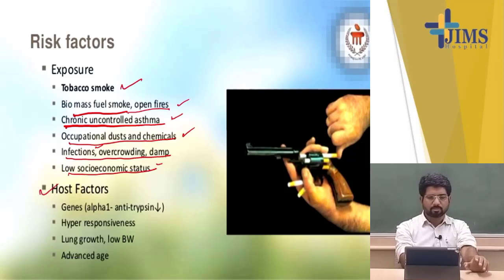Now come to the host factors. Host factors are very important. There is alpha-1 antitrypsin deficiency. Actually, the anti-protease activity is decreased, so there is an increased chance of protease activity caused by inflammation, and that causes bronchial hypertrophy, chronic bronchitis, and also alveolar destruction or emphysema. Hyperresponsiveness to allergens leads to asthma, and uncontrolled asthma ultimately turns into COPD. Then lung growth and advanced age.